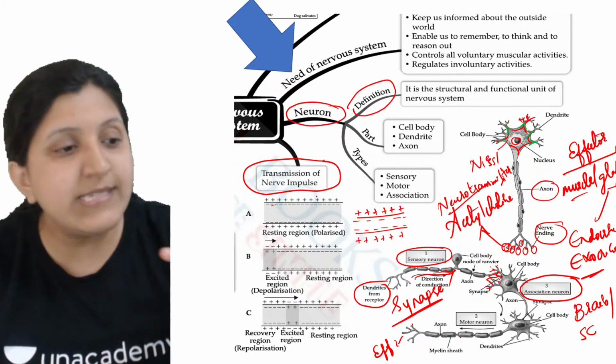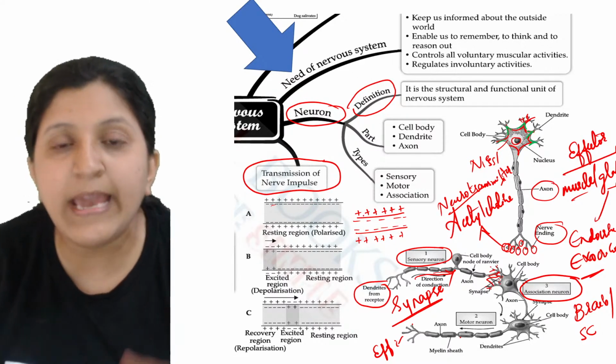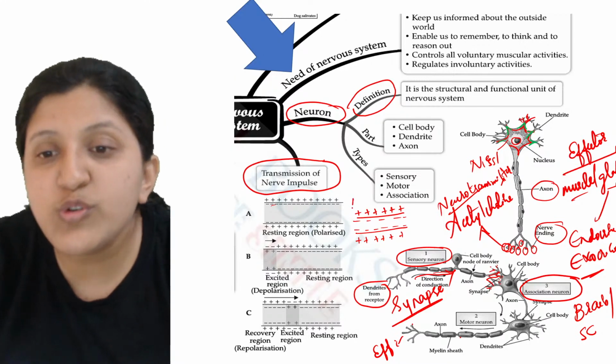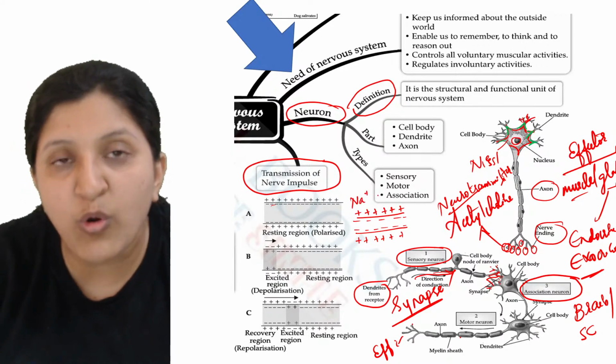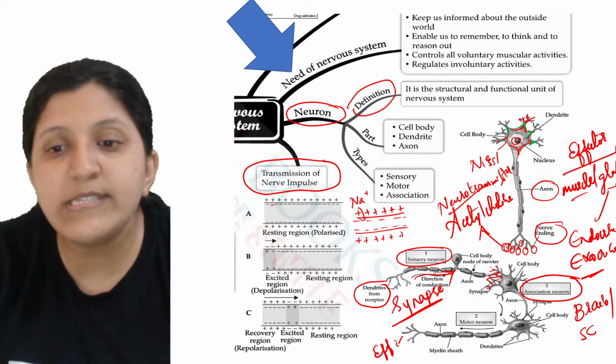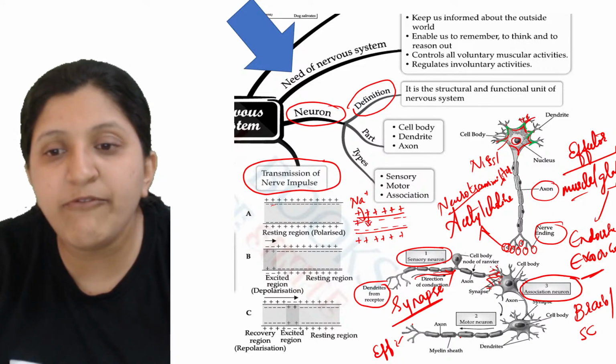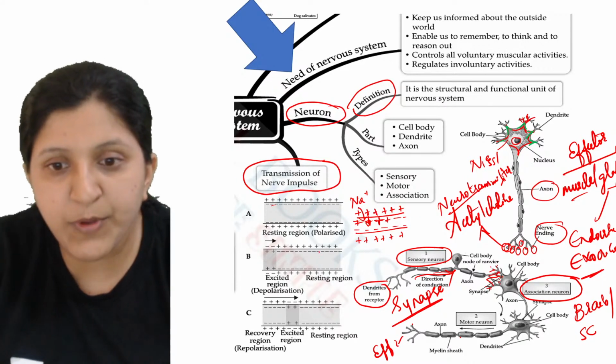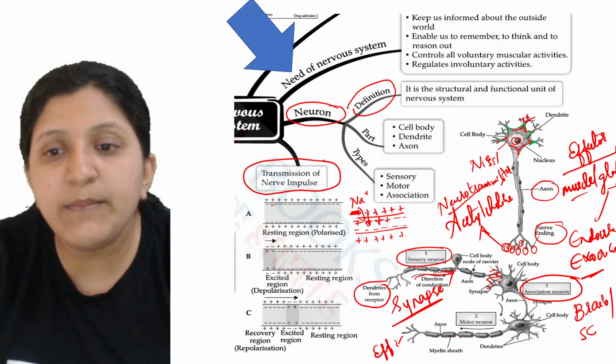Now as the impulse is set, this will get disturbed. There is a wave of irritability that is set in. So sodium, which is on the outside, will start moving inside, and inside it will become plus. Outside it will become negative later on. Once the sodium has moved inside, outside it will be negative.